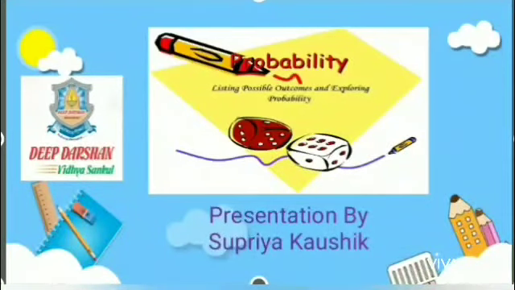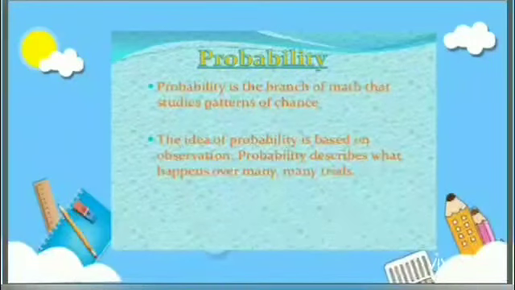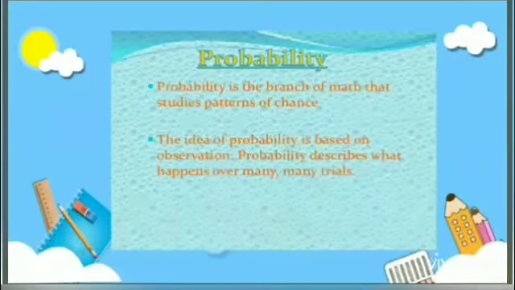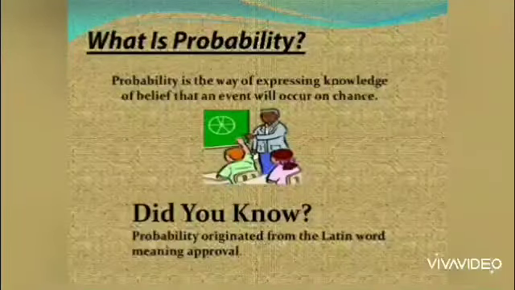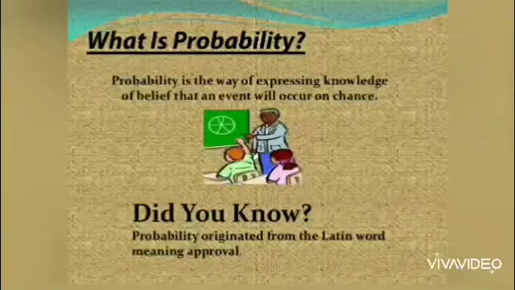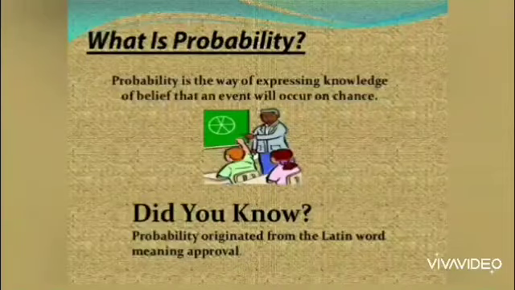Today in this module we are going to study about probability. In our daily life we use probability to make decisions when we are not sure about what will be the outcome. It is a branch of mathematics concerning the numerical description of how likely an event is to occur. This means it is the likelihood or chance of an event to happen. The higher the probability of an event, the more likely it is that the particular event will occur.